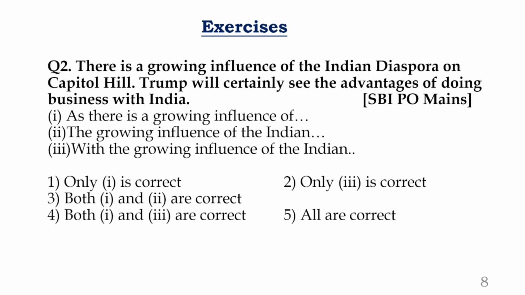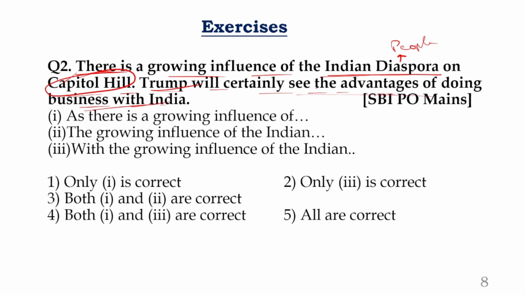Yes, question number 2, which is on the screen. Now can you get the answers here? Look at this. There is a growing influence of Indian diaspora on Capitol Hill. Trump will certainly see the advantages of doing business with India. Clear? So Capitol Hill, it is in the USA. So there is growing Indian diaspora. Indian diaspora is nothing but, you can say, Indian people. There are a lot of Indian people who are going on Capitol Hill. Okay. So because of that, Trump will clearly see the advantage of doing business with India.